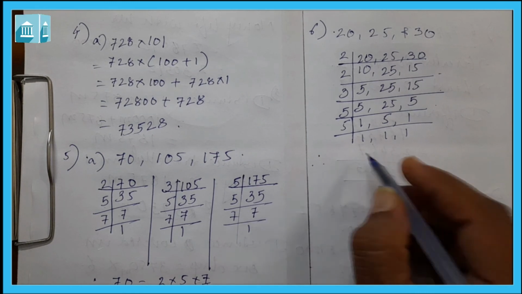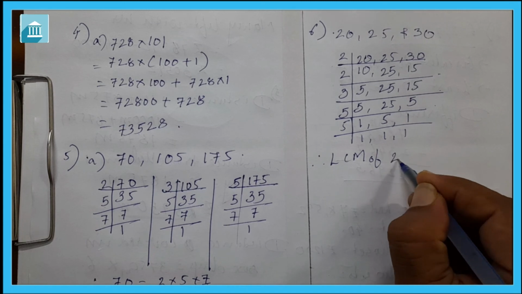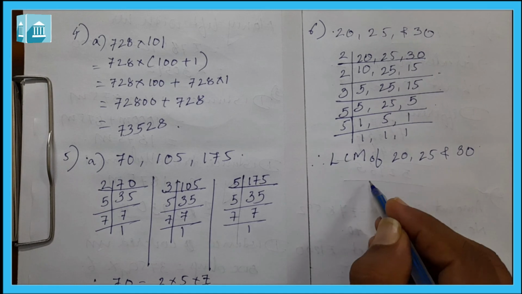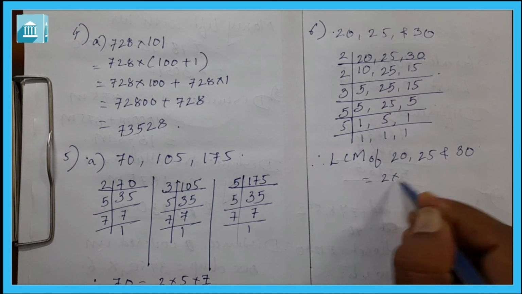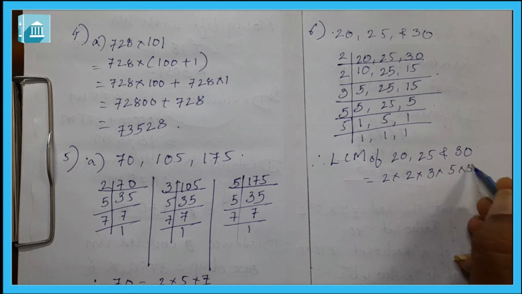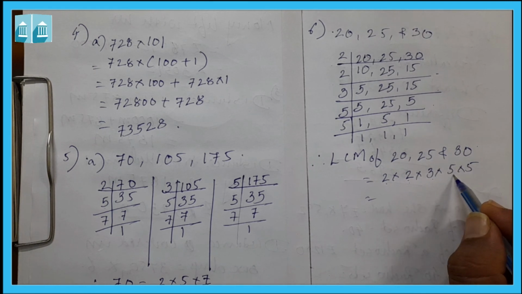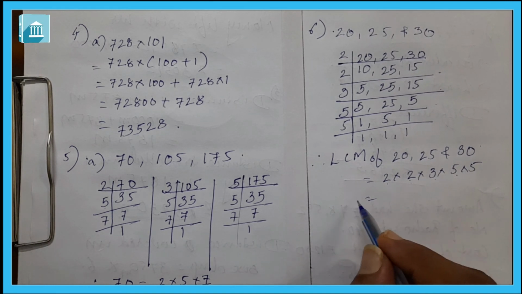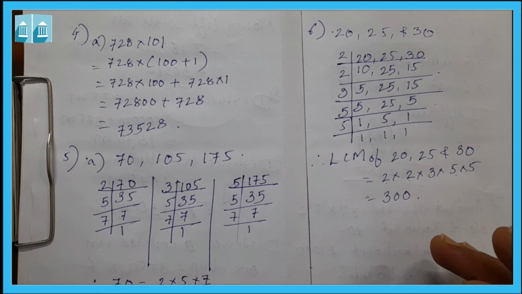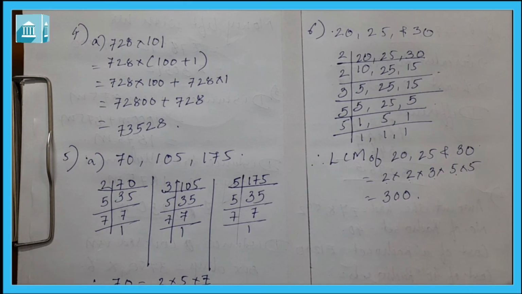So the LCM of 20, 25 and 30 is equal to 2 into 2 into 3 into 5 into 5. 2 2s are 4, 4 3s are 12, 12 5s are 60, and 60 5s are 300. So 300 will be the LCM of 20, 25 and 30.